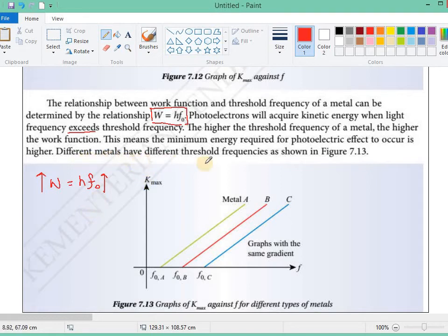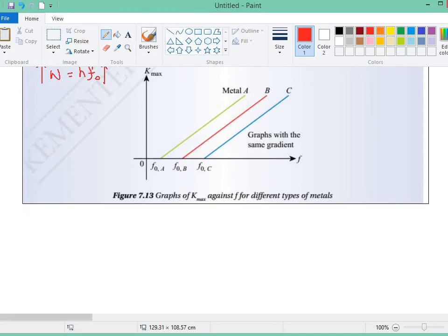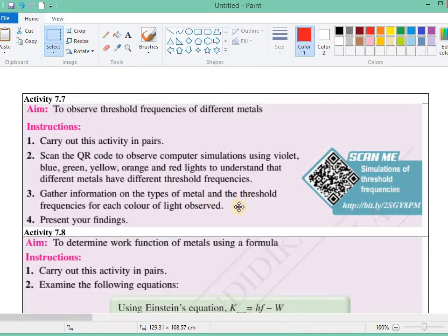Different metals have different threshold frequencies, as shown in figure 7.13. For example, here we have different metals, metal A, B, and C. These different metals have different threshold frequencies. Metal A has a smaller threshold frequency, B has a higher one, and C is even higher. To observe the threshold frequency of different metals, you can scan this or type in this link to watch the simulation.